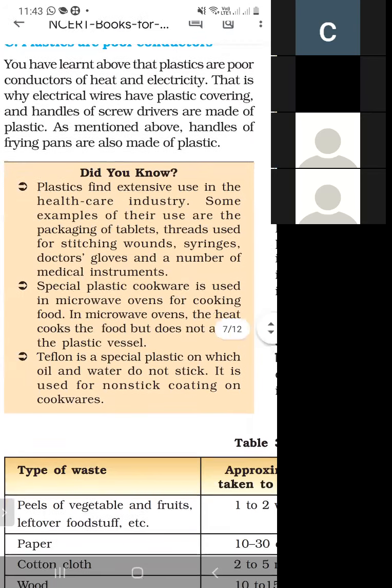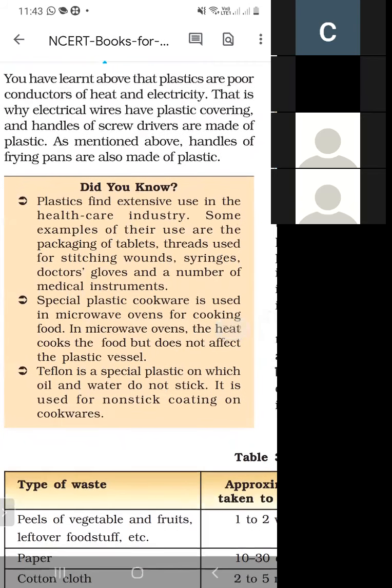Because plastic is a poor conductor of heat, it does not affect the plastic vessel. So there are two uses of plastic. First is in the healthcare industries and next is in the microwave oven.